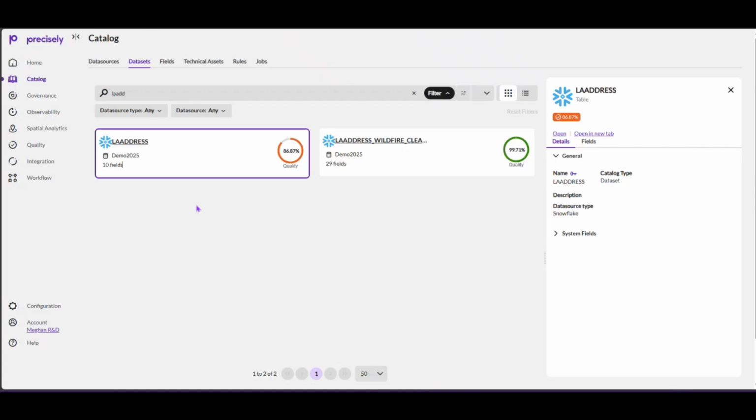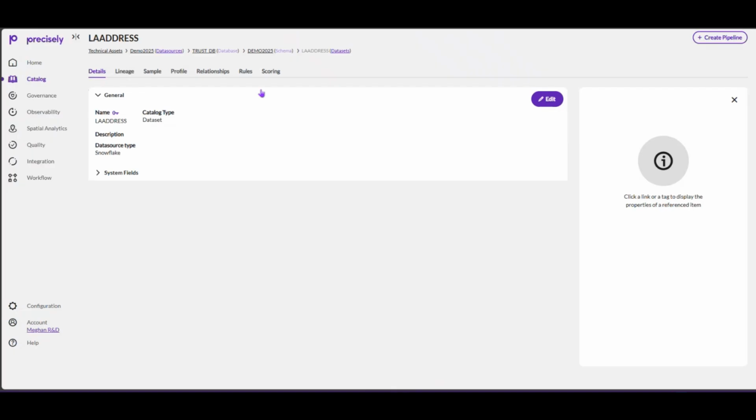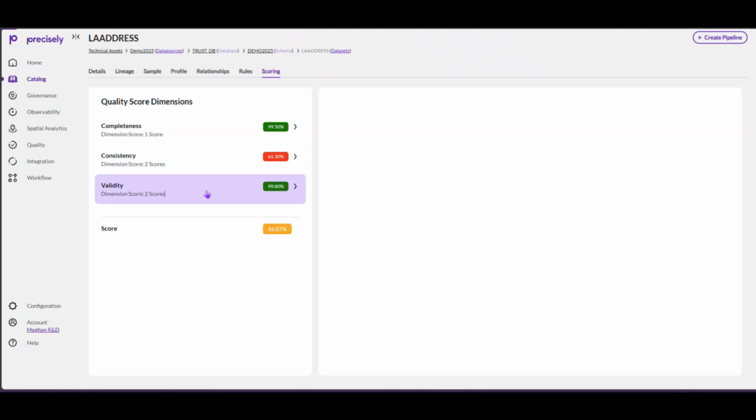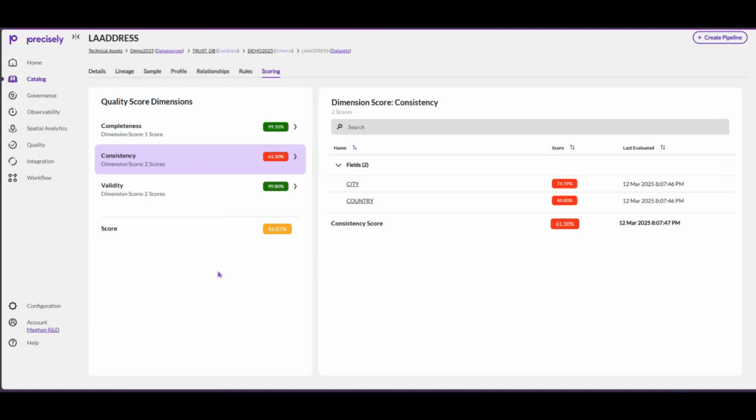So before I make any decisions based off of this data, I want to understand what's wrong with it. I can drill down here to see field level insights and see what's driving that data quality score. Now here I see that we're doing all right in some of our metrics around completeness and validity of the data, but it looks like our consistency scores are lacking. So looking at the impacted fields here, I might assume that these scores are related to things like our country field not being standardized.